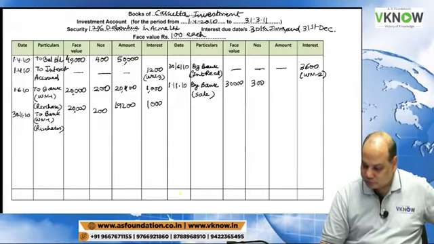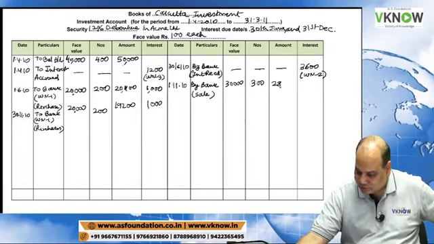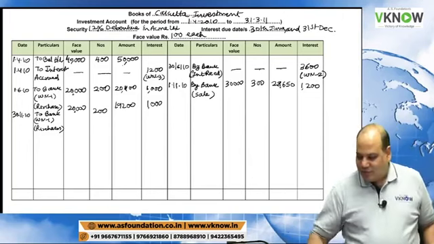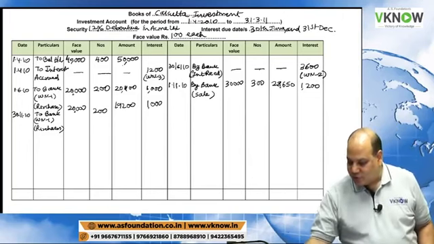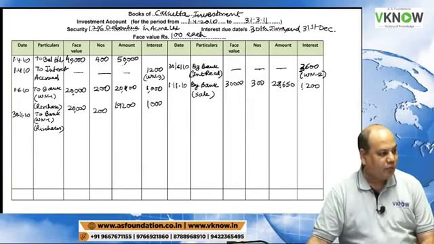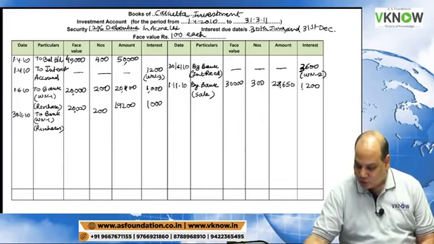So write down 28,650 and 1200. Interest received is 3,600. Yes, this is 3,600. You are right. Face value is 30,000, you are right. Okay, now there is a loss on this.